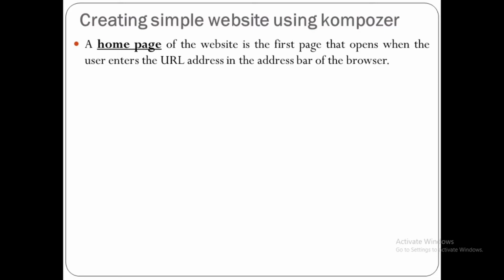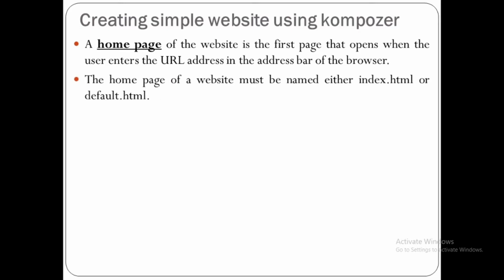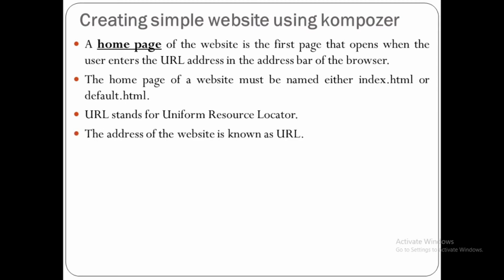Whenever you start the website, it will display the first page. The home page of a website must be named either index.html or default.html. Remember, URL stands for Uniform Resource Locator. The address of the website is known as URL.